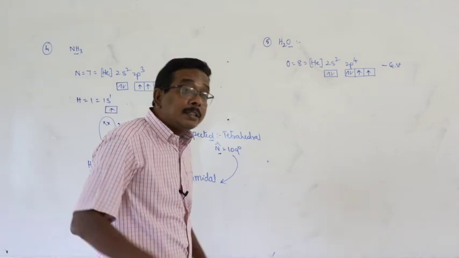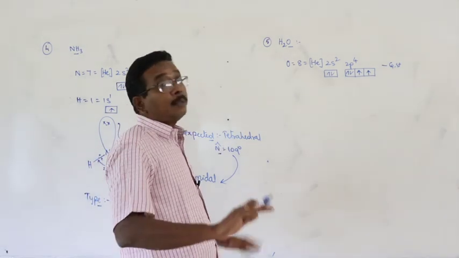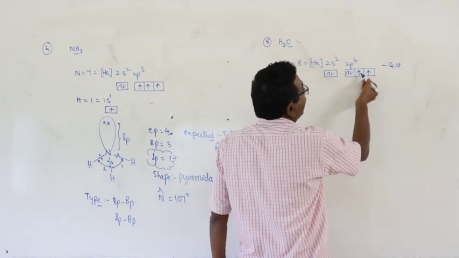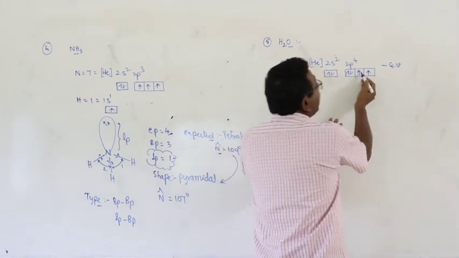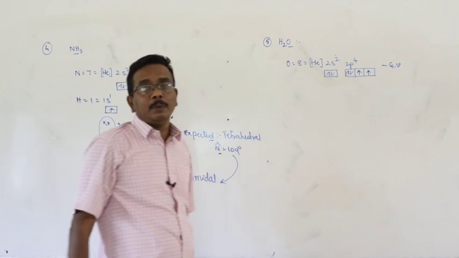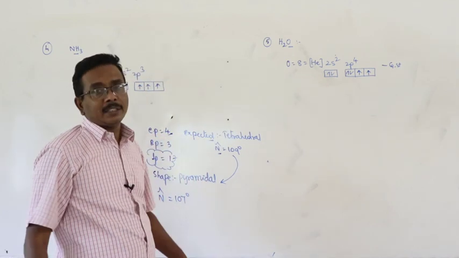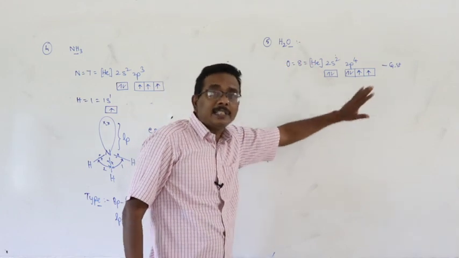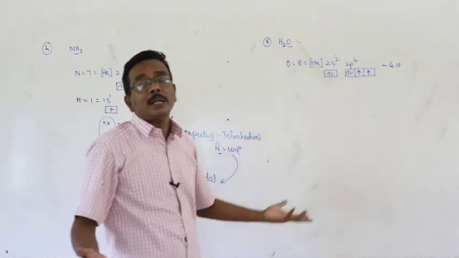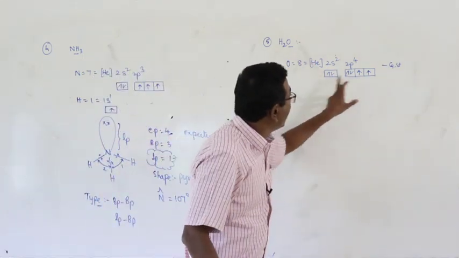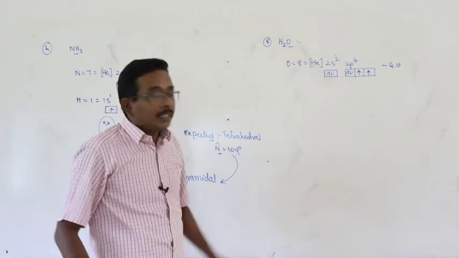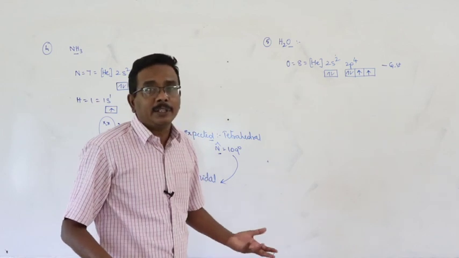Right. Suppose the oxygen atom goes into the excited state, then one of the s electrons is transferred into 2p. Then once again 2 lone pairs are available and 2 unpaired electrons. There is no change. Whether it is the ground state or the atom is excited, there is no change in the number of unpaired electrons and number of lone pairs. Combining capacity 2. That is ready to form 2 bond pairs.